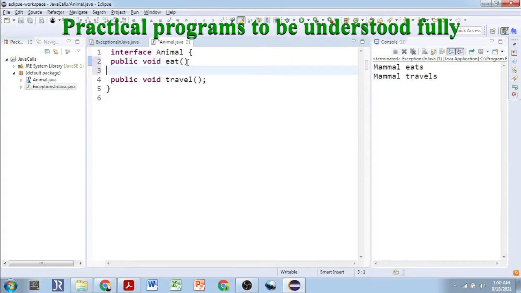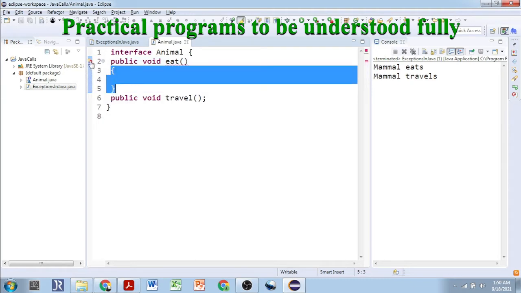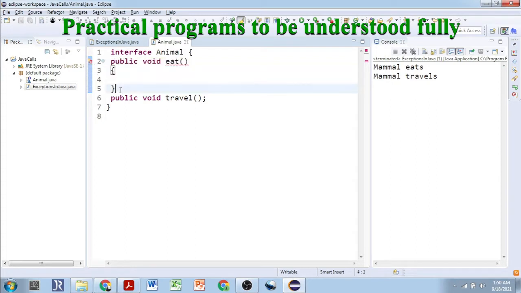See, whenever I give a body to this method, an error immediately pops up: abstract methods do not specify a body. The compiler tells us that it should be an abstract method. Yes, you cannot provide a body for that.